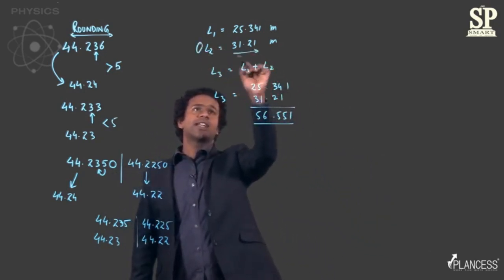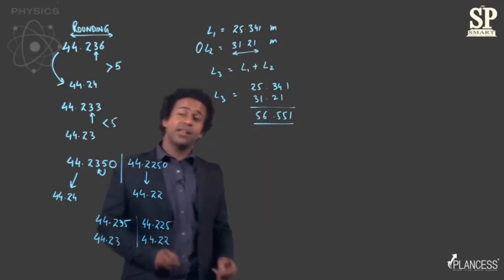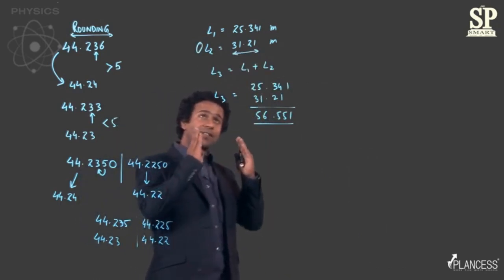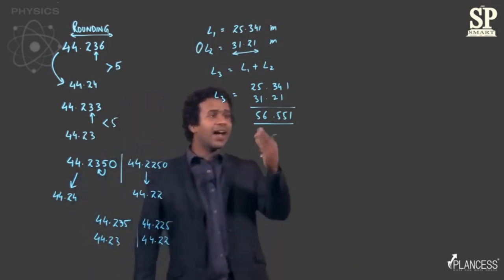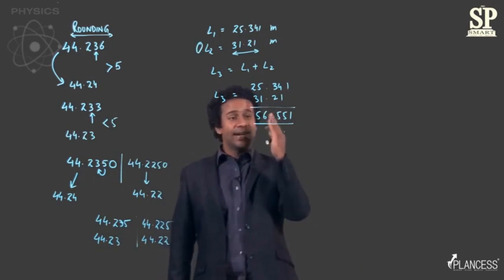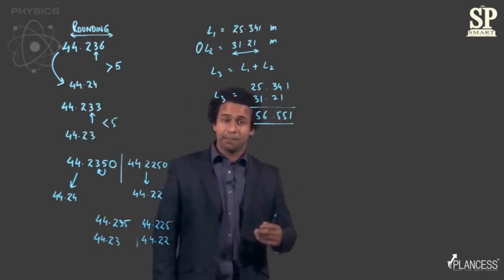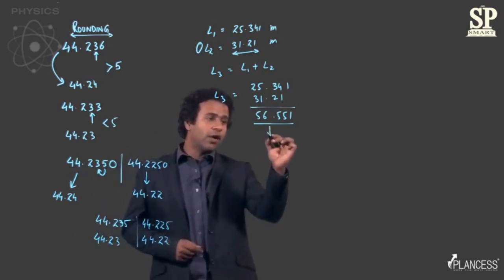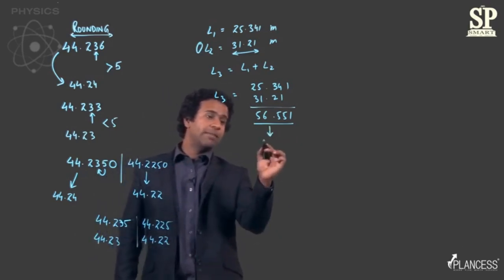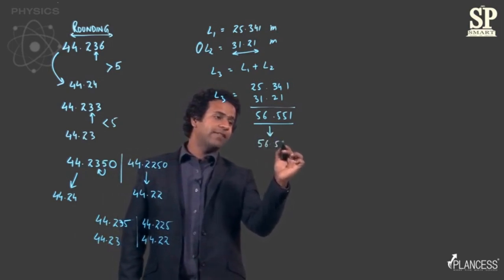Now, the problem here is that the values that we have used, for example, L2, only has 4 significant digits, right? After decimal, we only have significant digits up to the second place. But in our answer, we have the decimal going up to the third digit. So, in such a case, you have to round it off to the second decimal. You have to make it 56.55.